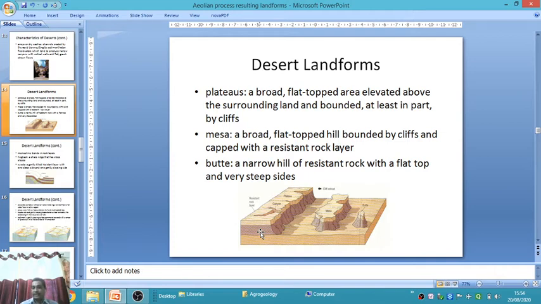Then mesa and butte. Now you see this figure. Mesa means a broad flat-topped hill bounded by cliffs and capped with resistant rock layers. The upper portion of the hill is covered with a resistant rock layer, so it is not vulnerable to weathering and erosion. A flat-topped hill bounded by cliffs is called a mesa. The area of a mesa is larger than a butte. Butte means small, narrow hills of resistant rock with a flat top and very steep sides, called a butte.